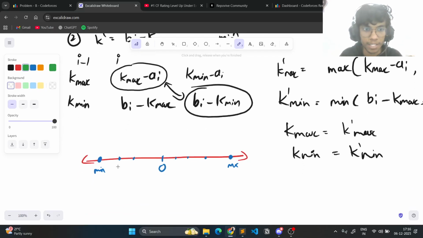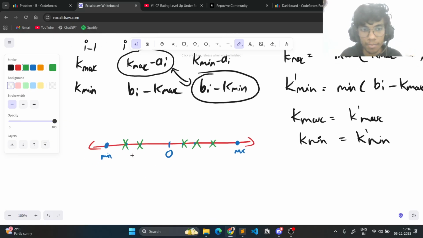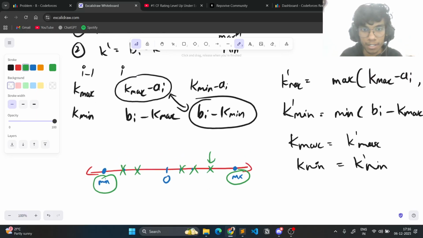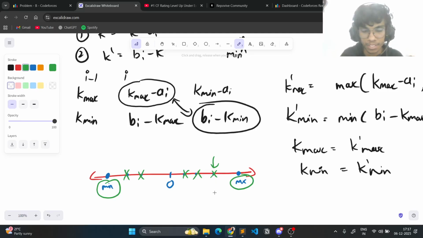If you see, these points have no real value, because why would I want to go in between? Why do I want to pick these elements when I can just pick a more minimum one and a more maximum one? Why would I want to pick this? Just tell me that. So if this is, let's say, 10, and this is a 5, then why do you want to pick a 5 here if you can pick a 10? That will make it more minimum and that will make it more maximum, right?